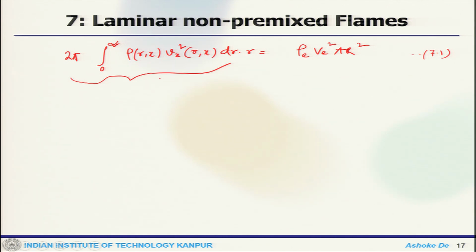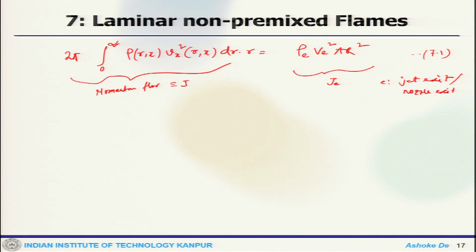One can define this as J, and this is the momentum flow issuing from the nozzle, J_e. Here E actually stands for the jet exit, or nozzle exit, condition.